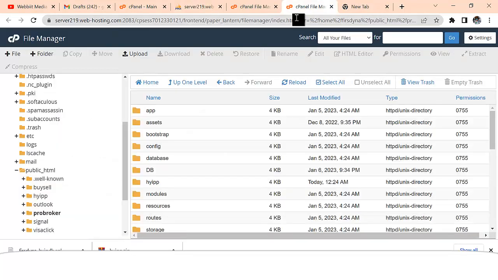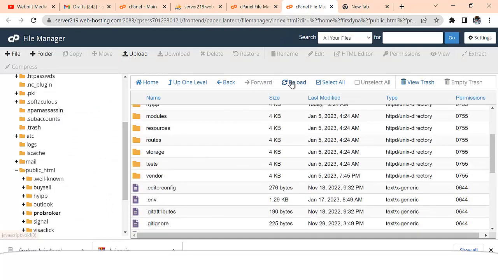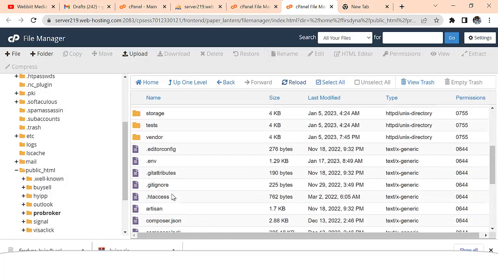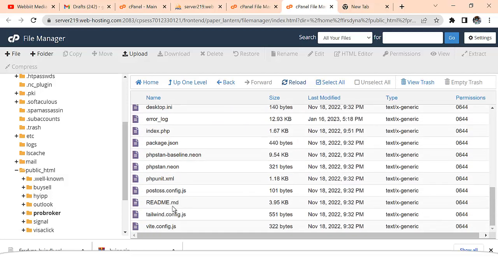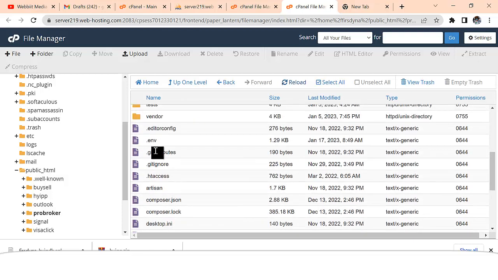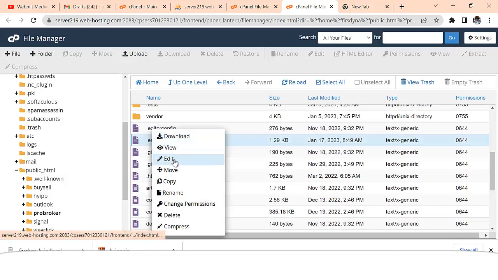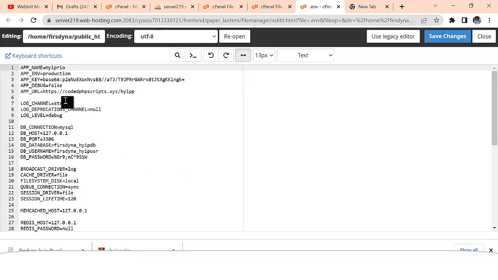So let's go back to our file manager. So let me just reload our file manager again. So you're going to come here. You're going to see this file called the env file, the .env file. So that file is very, very important. This .env file. So you right click on this .env file, then click on edit. So when you click on edit, you're just going to come here.